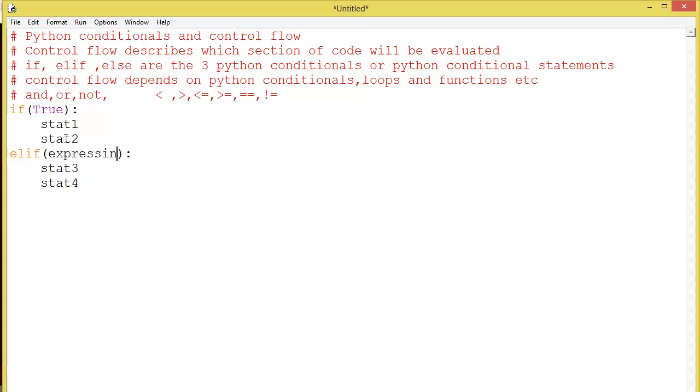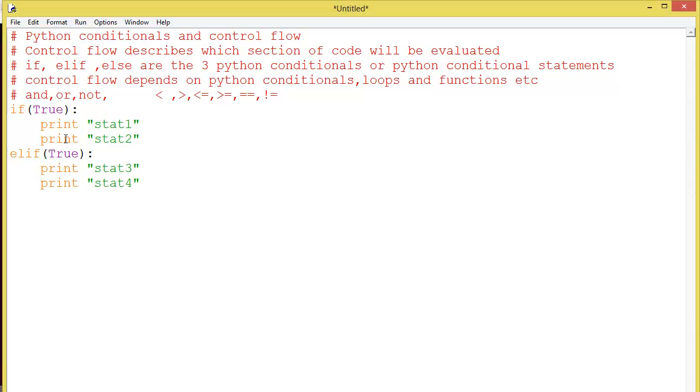Now we will print this. Print statement 1, print statement 2, print statement 3, print statement 4.